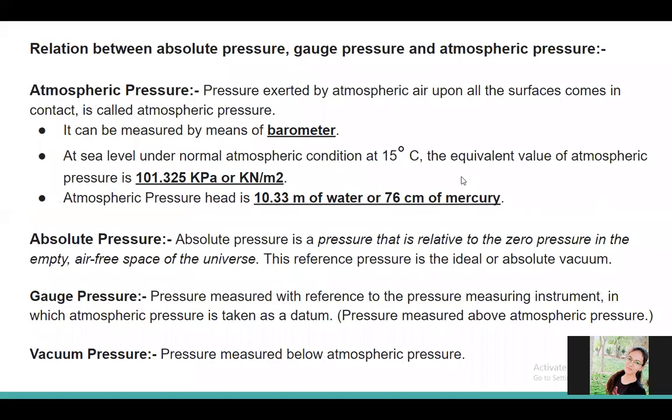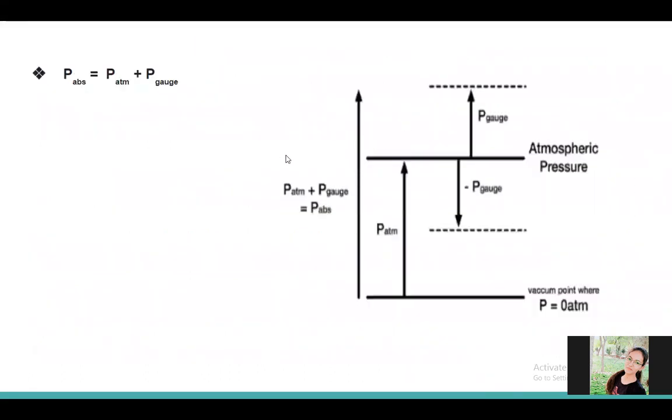Then the next term is the relation between the absolute pressure, gauge pressure, and the atmospheric pressure. It is a very important relationship. So I will explain this relationship with a figure. See here, I will explain the theory after the figure. Suppose here is one figure.